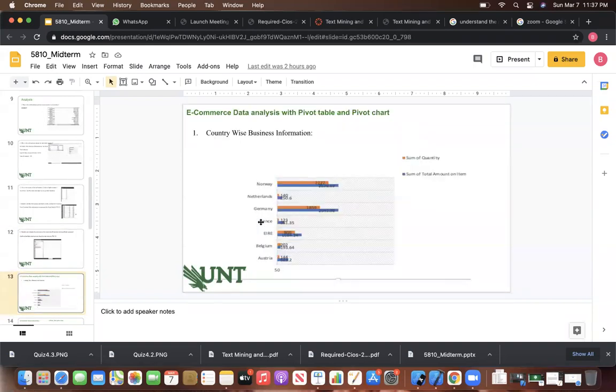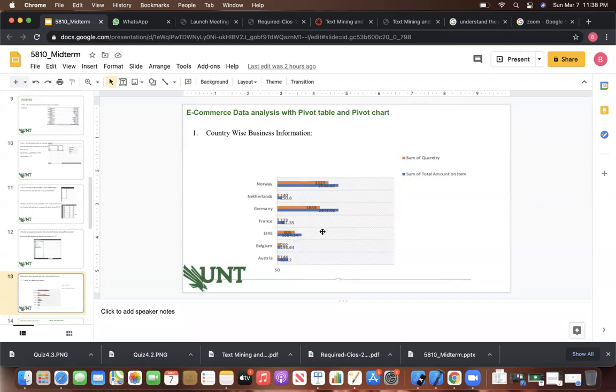Here in the visualization process, we can observe country wise that the chart describes the sum of the quantity and the sum of the total amount of an item. For example, in Norway, the orange part explains the sum of the quantity, the total number of items sold, and the blue line explains the total amount of that particular item.